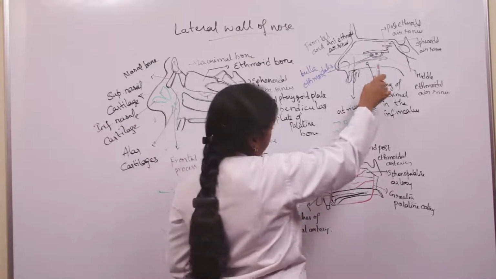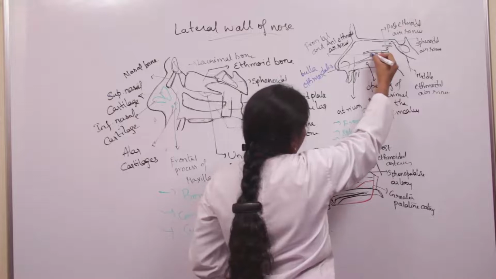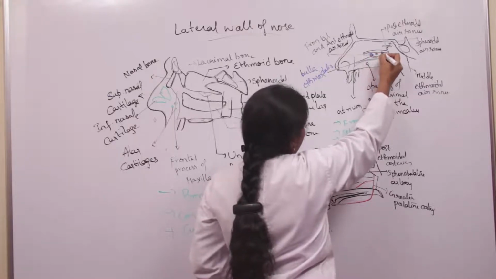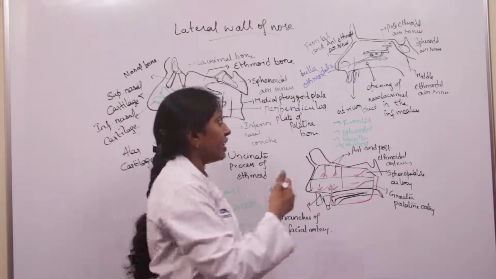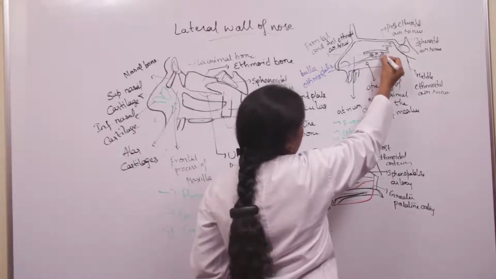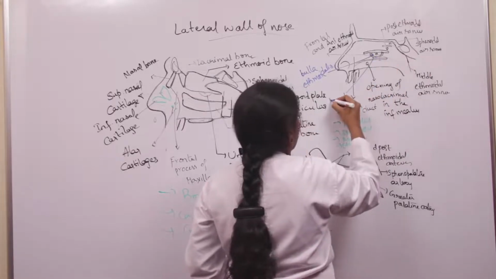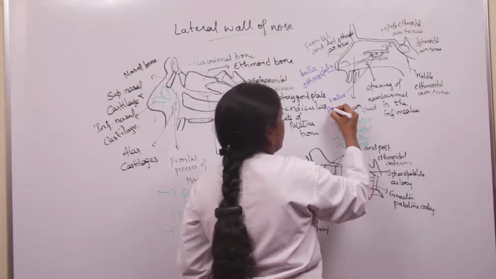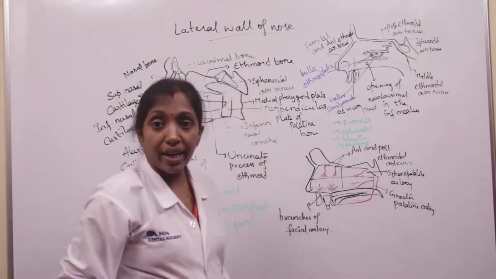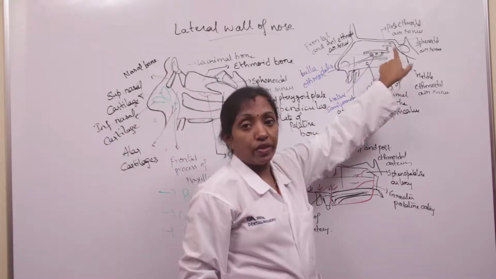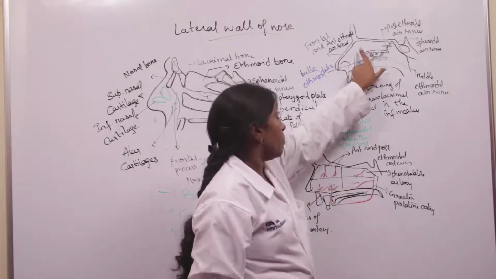Just below the bulla ethmoidalis, we have a hiatus. We call it hiatus semilunaris, which is present beneath the bulla ethmoidalis.